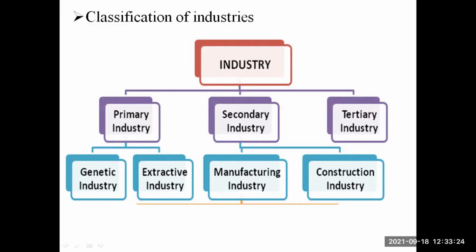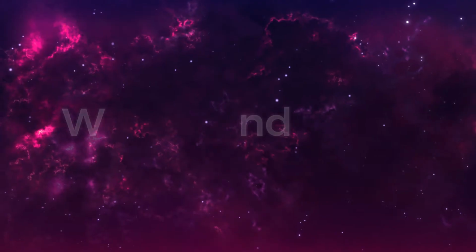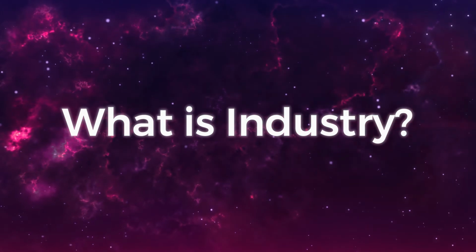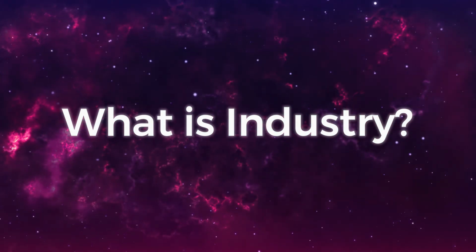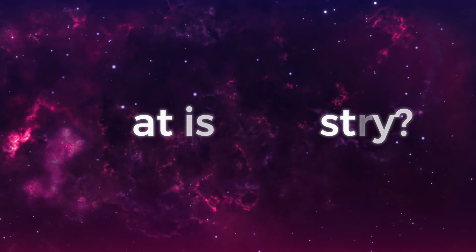And if you look at the chart, primary industry is again subclassified as genetic industry and extractive industry. Similarly, secondary industries are subdivided into manufacturing industries and construction industries. Now, what is industry? When we say industry, it refers to those economic activities which are connected with the conversion of resources into useful goods and materials. In industry, mechanical appliances and technical skills are used in the process of conversion.